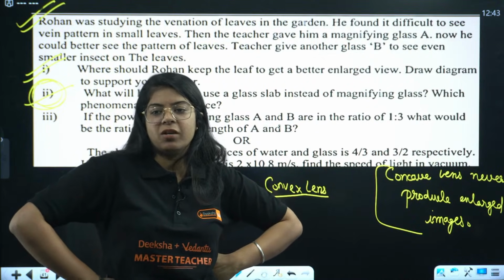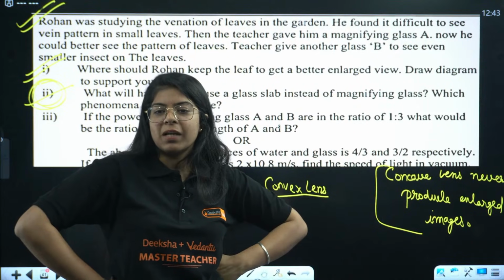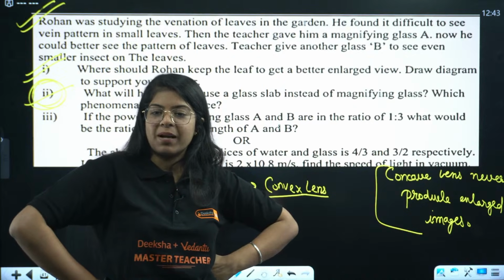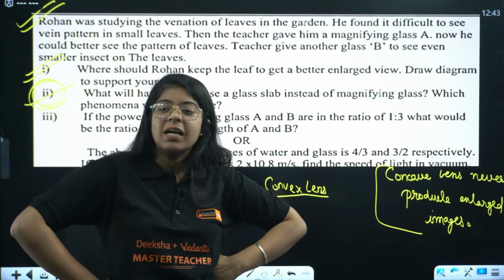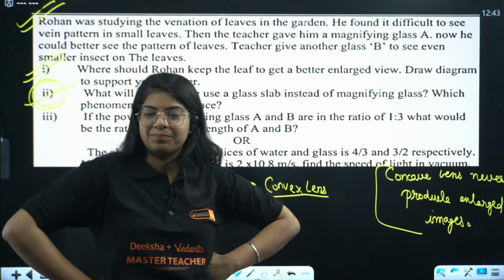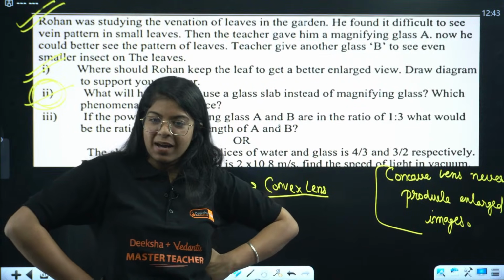If a glass slab is used instead of a magnifying glass, the leaf will not be significantly magnified. Yes, very good, Joseph. The primary phenomenon that takes place is refraction of light as it enters and exits the parallel faces of the glass slab, resulting in a slight lateral shift of the image but no change in size. Very good, Joseph. Answer is 3/1.